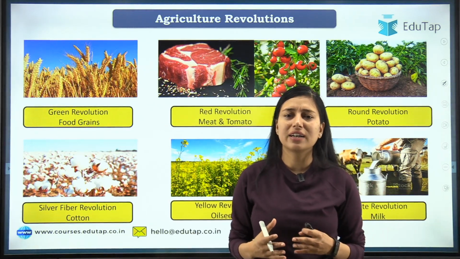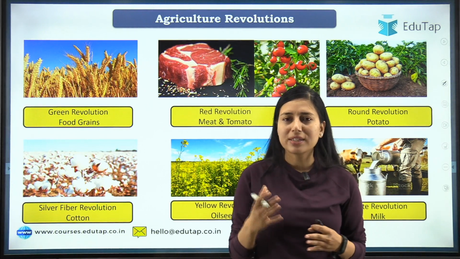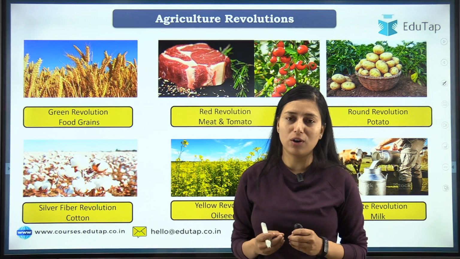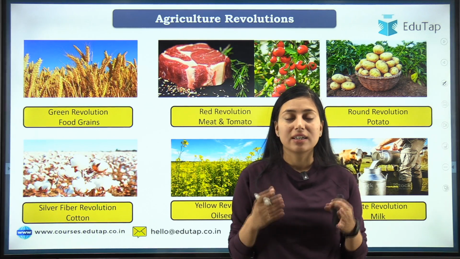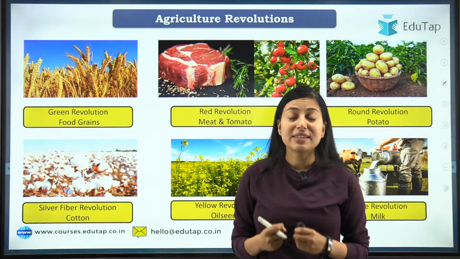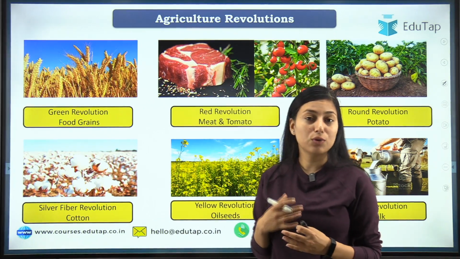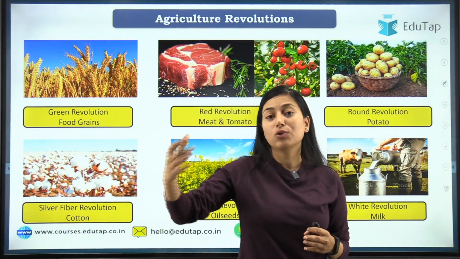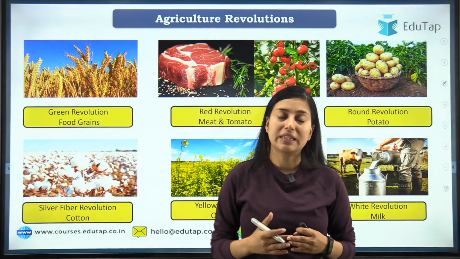Most often you have heard about the green revolution, and you must know that the father of the green revolution in the world is Norman E. Borlaug. As you know, during independence we were insufficient in fulfilling our food grain requirement, so we had to import from other countries.